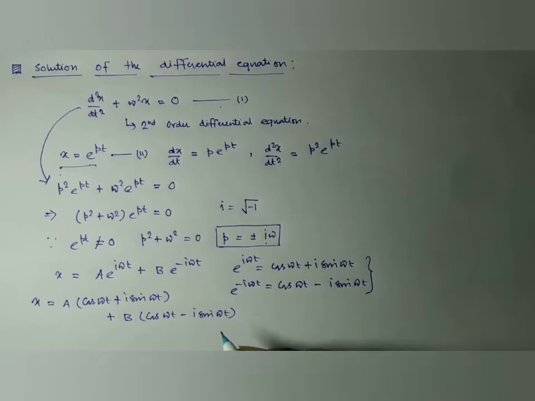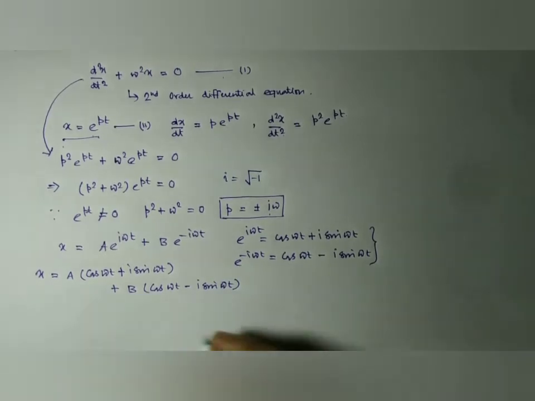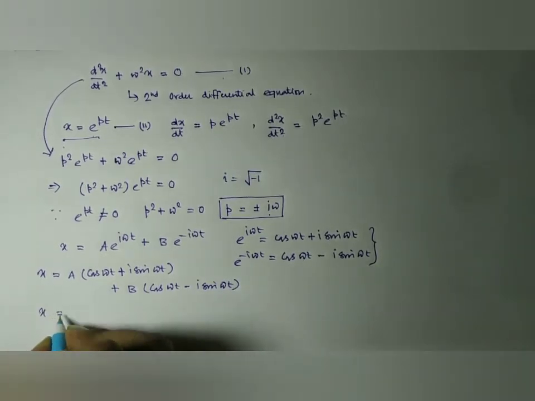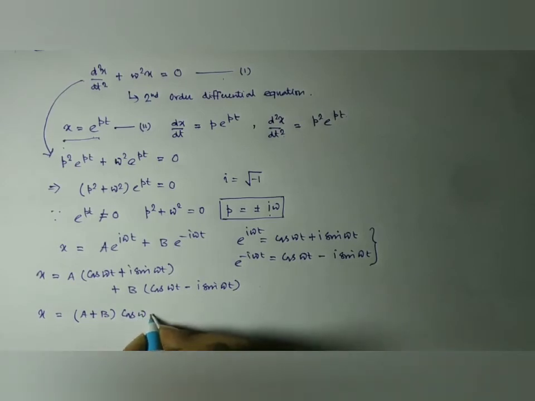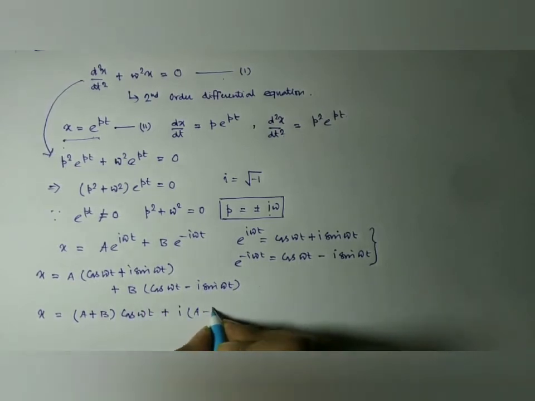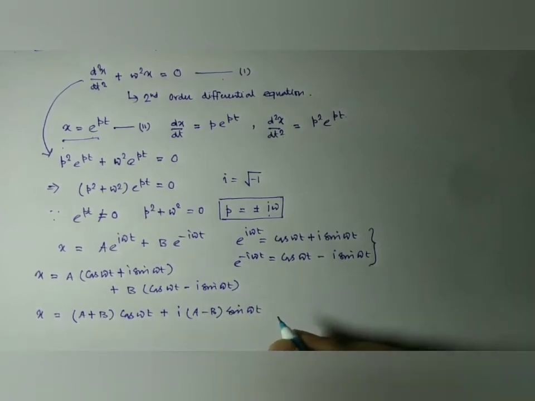Now if we take common the sine and cosine terms, we have a plus b times cos omega t, and i times a minus b times sin omega t.